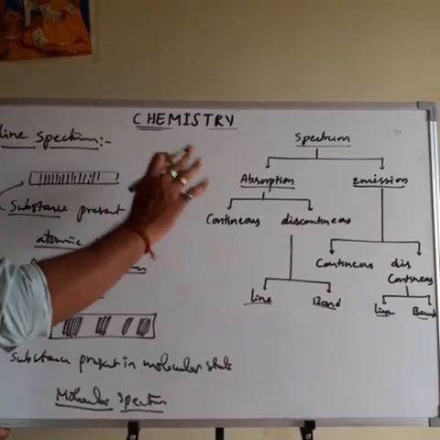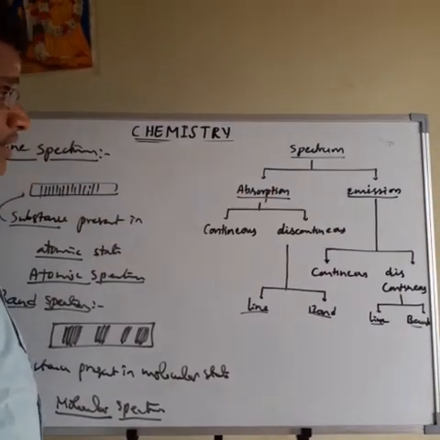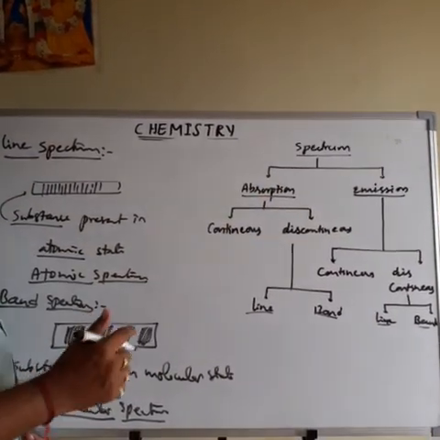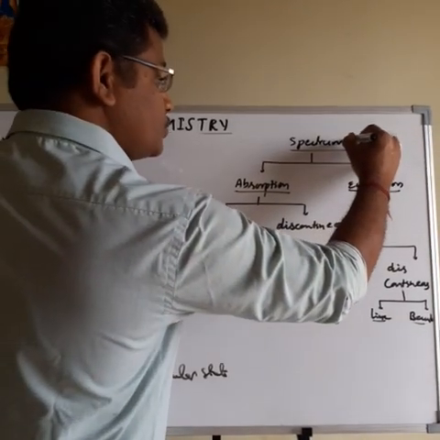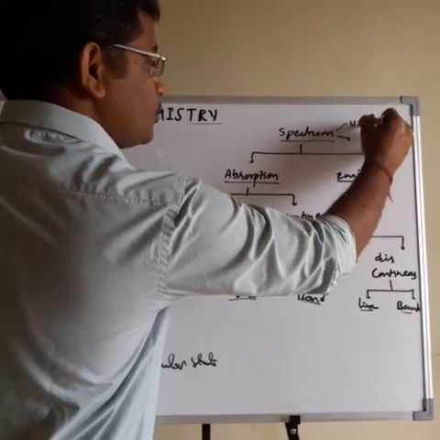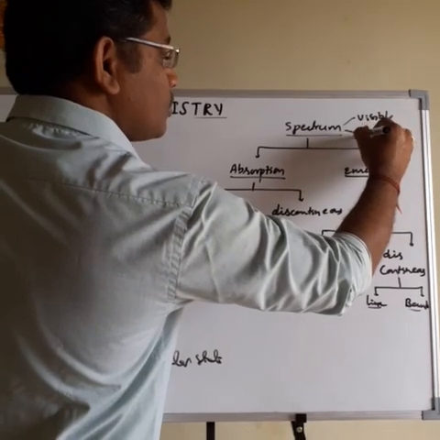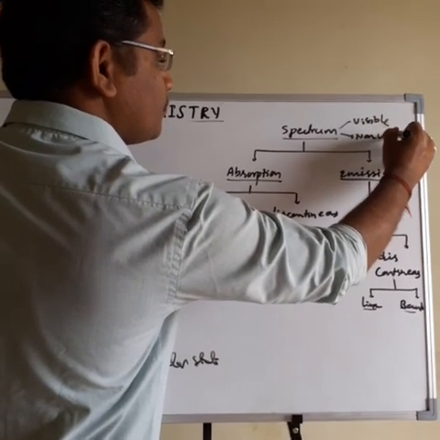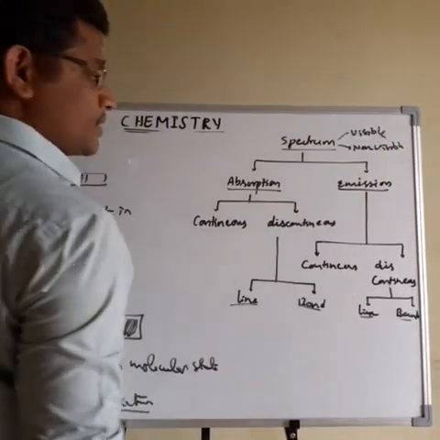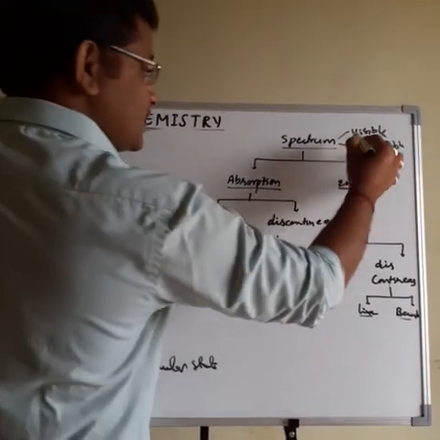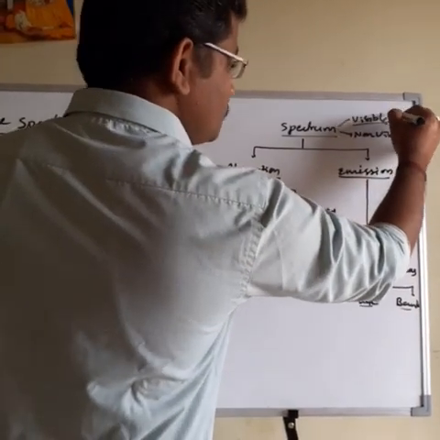This is about the spectrum and their classifications. Not only this, the spectrum is again classified into two types: visible spectrum and non-visible spectrum. So what is the visible spectrum? The visible spectrum is generally obtained in the visible region.